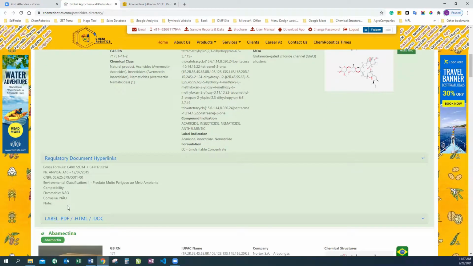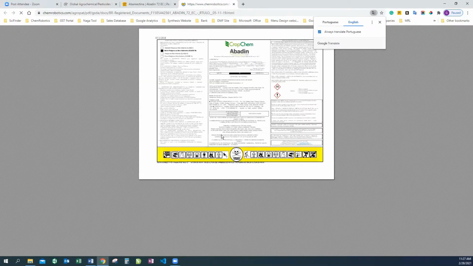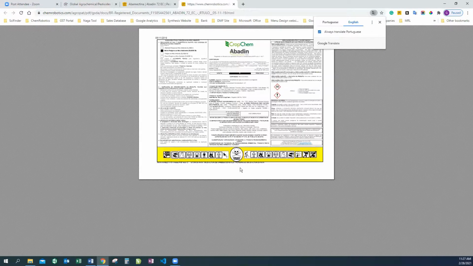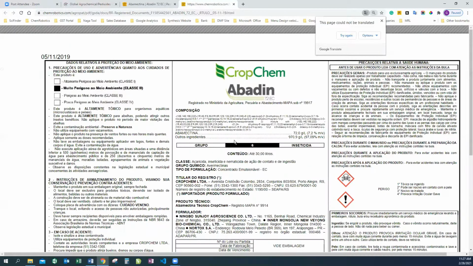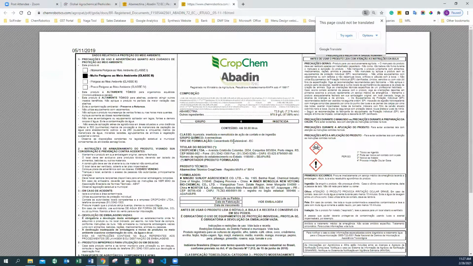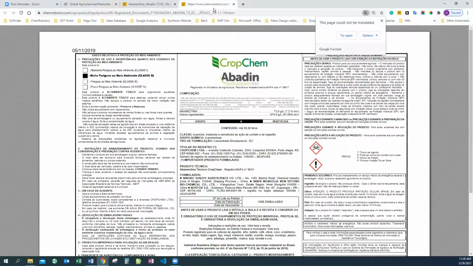And herein, we also provide the access to the regulatory documents like labels, fact sheets, monograph. So on a single tap, you'll just get the access to this entire document. And the best thing is that we provide the translated English translations for the label, fact sheets, and monograph. As these documents are usually published in their own native languages, we have made an arrangement that we provide the translated English versions. So this is from CropChem. You can just have a look at this.